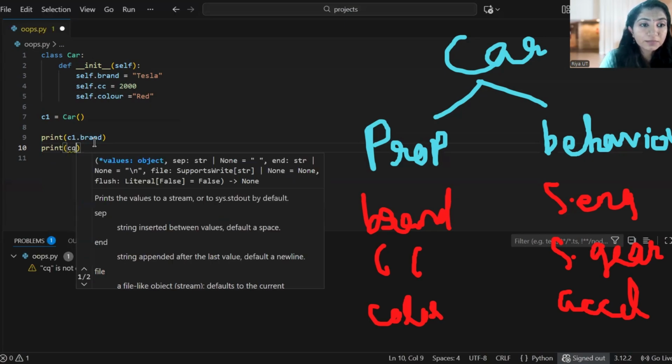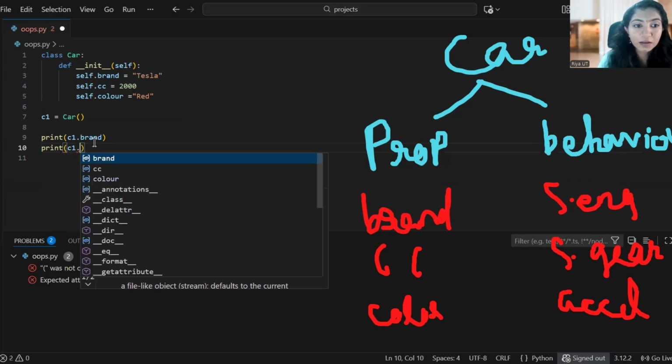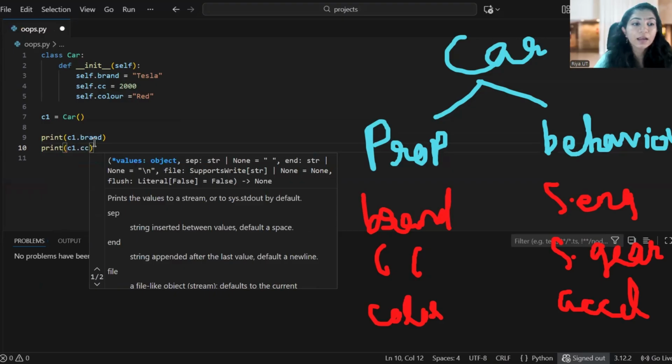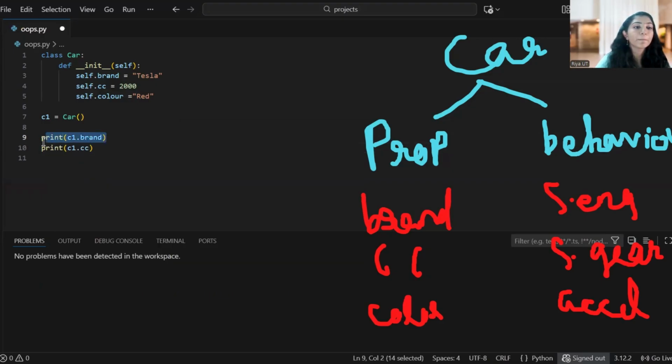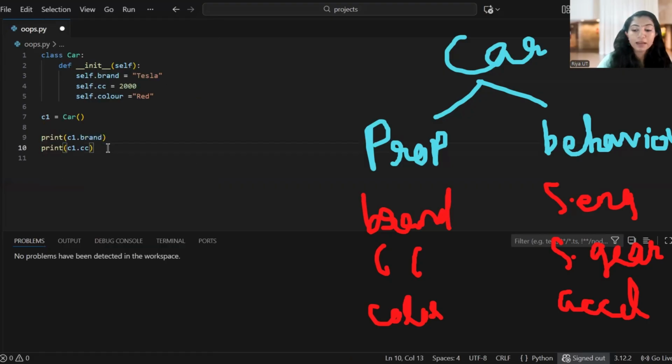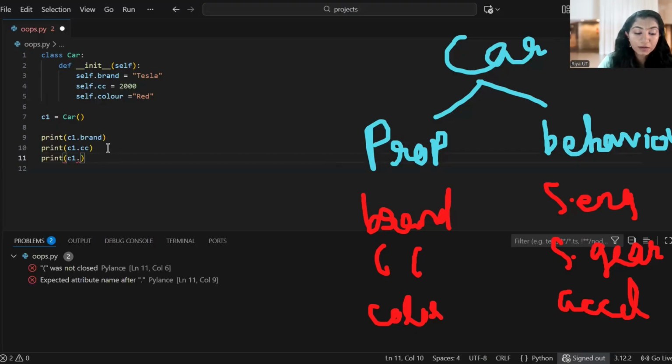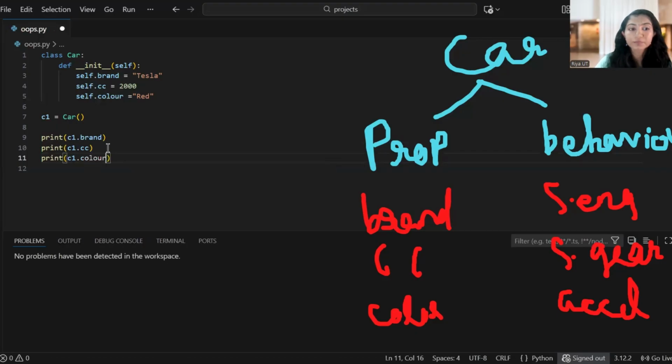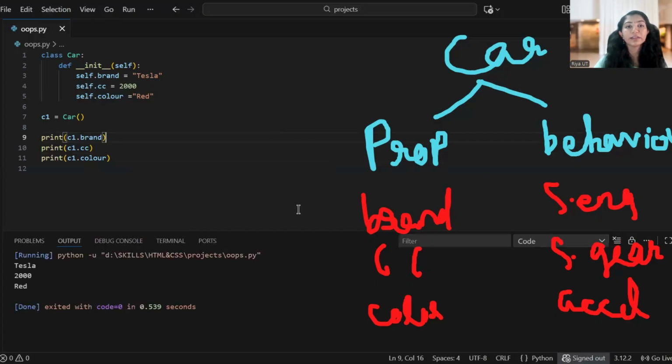C1 dot, next I want to print CC. Then I'm just copying and pasting it here. I want to print the color. So if I save and run this much, I will do the methods later. Let's see. Okay, so we are done with the variables.